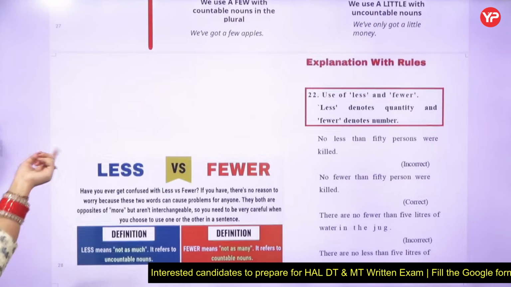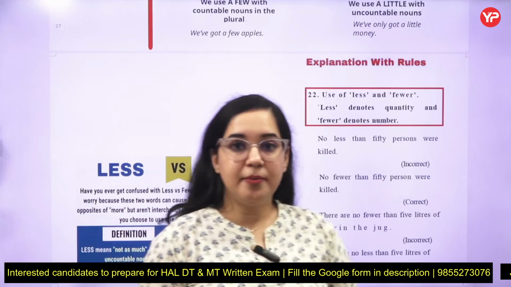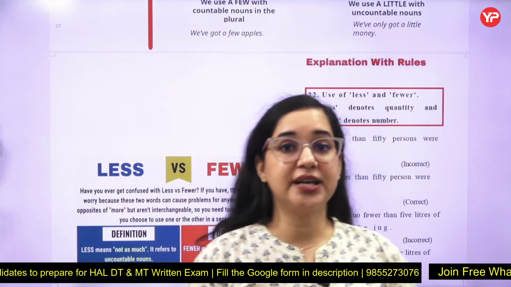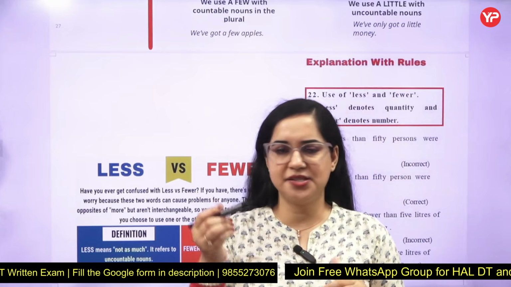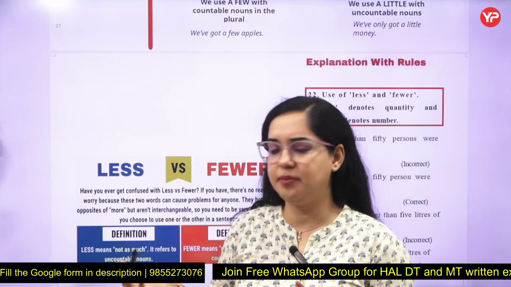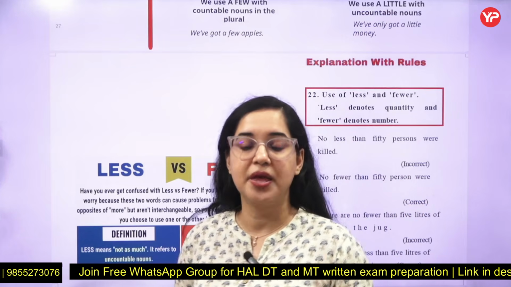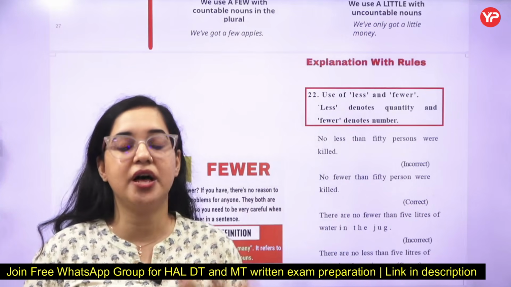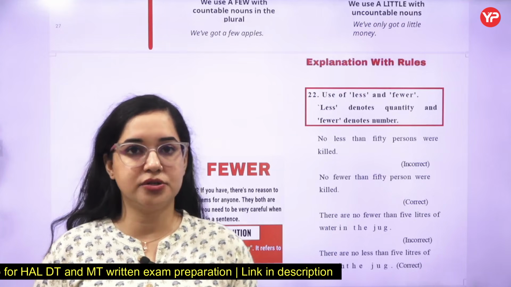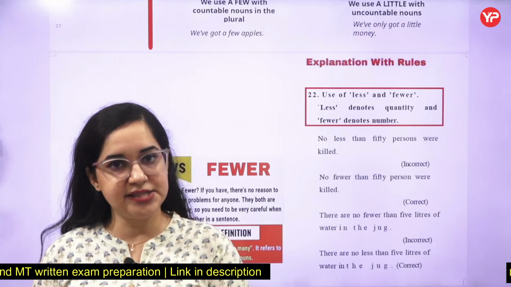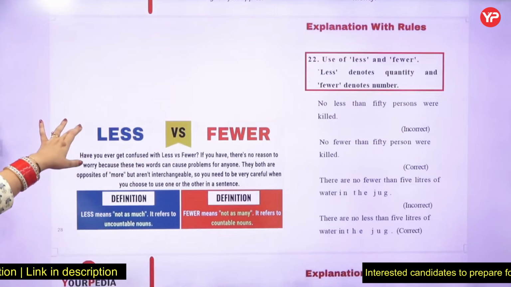Let's talk about the next one. That is the difference between less and fewer also. Remember, fewer is used with countable nouns, right? Countable means something like pens, persons, people, it can be chair, table, anything I can count on my fingers, I will use fewer. Whereas less is used with uncountable nouns or liquids. Normally we use it with milk, water, all the liquids, we use less, okay? To quantify as an adjective.